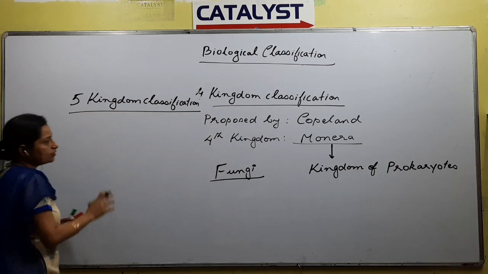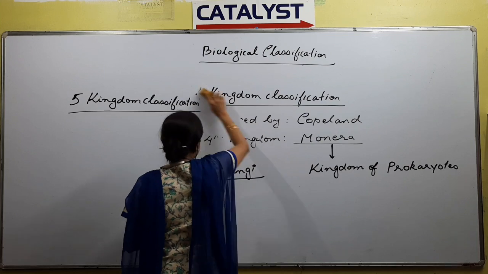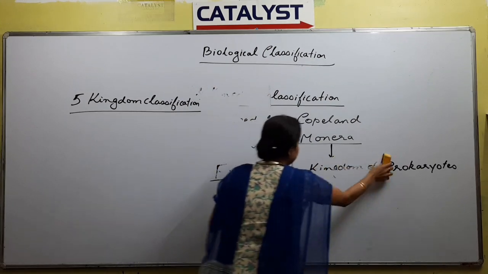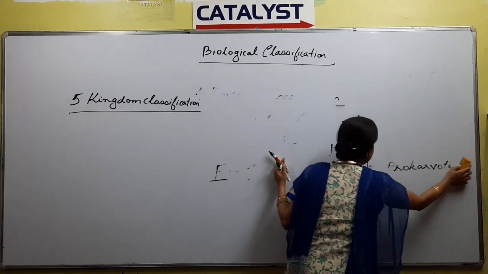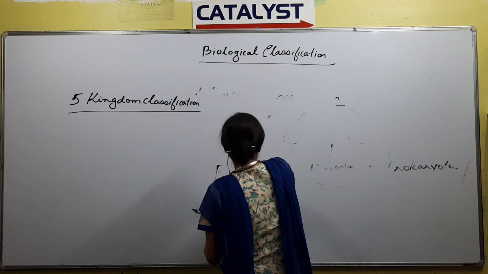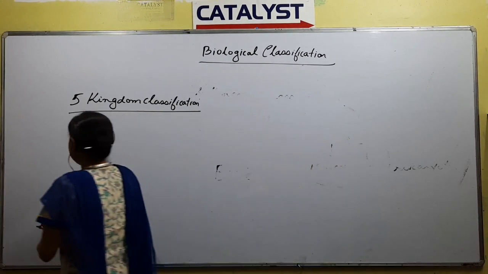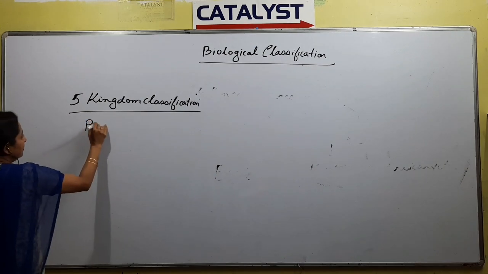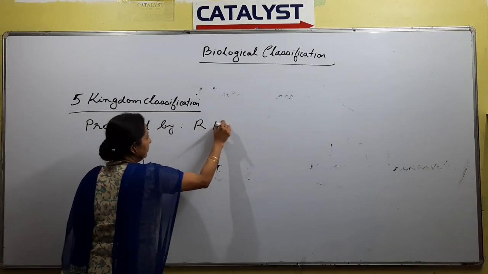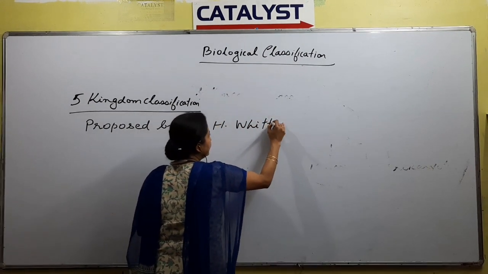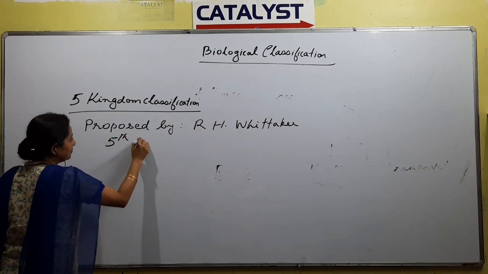For our 5 kingdom classification, who proposed it? We have discussed it in the last class. It was R.H. Whitaker. Sometimes in short, instead of the full name, we can just say Whittaker's 5 kingdom classification, right? So the 5 kingdom classification was proposed by R.H. Whitaker, right? And what was the 5th kingdom? The 5th kingdom was fungi.